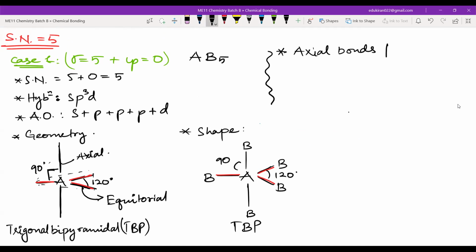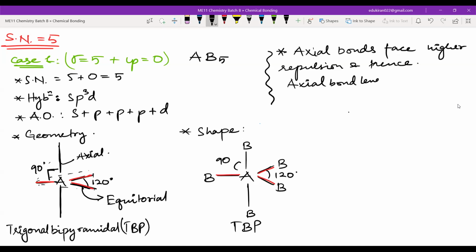Axial bond has higher repulsion, and hence axial bond length is greater than equatorial bond length.